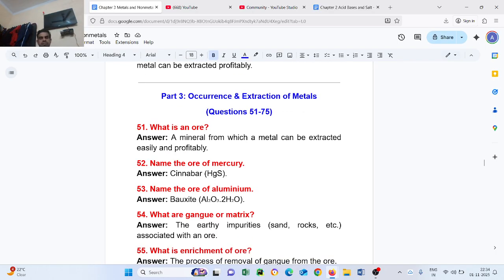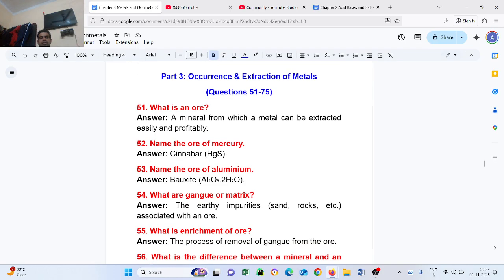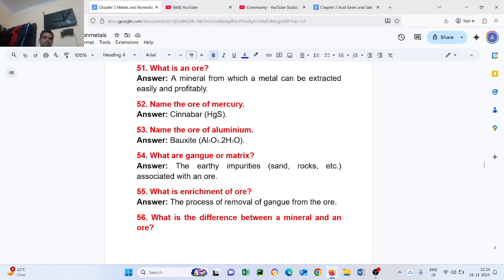Question number 53. Name the ore of aluminium. Bauxite, Al2O3.2H2O. Question number 54. What are gangue or matrix? The earthy impurities, sand, rocks, etc.